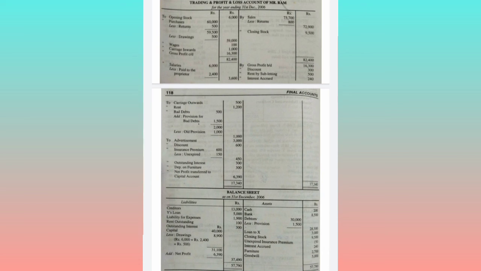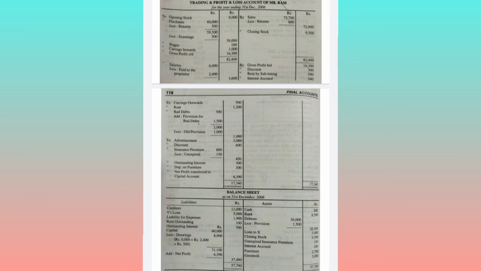For furniture there is a depreciation of 10%. The furniture is 3000 into 10%, that comes to 300. So show depreciation on furniture 300 on the debit side of the P&L account, and deduct the same amount on the asset side of the balance sheet. 3000 minus 300 comes to 2700. Next, capital: take it to the liability side.